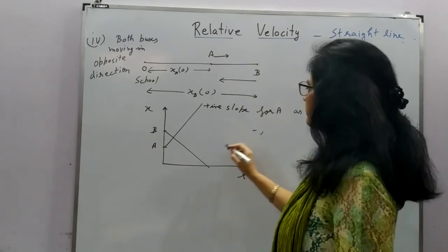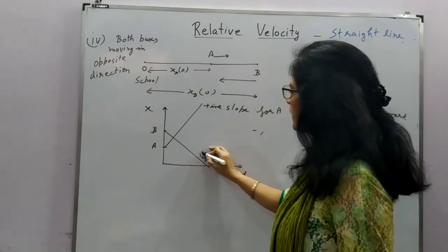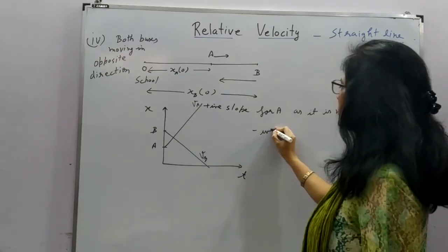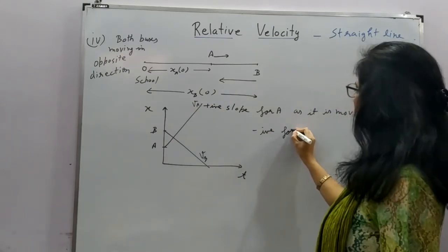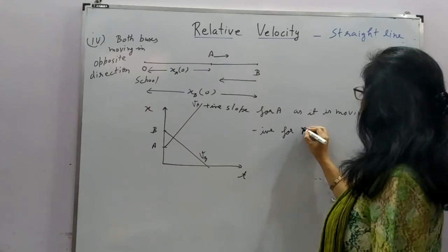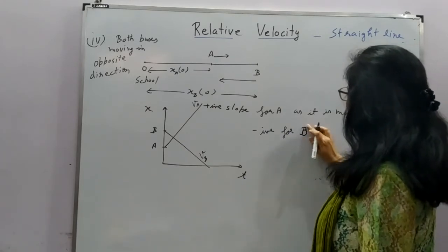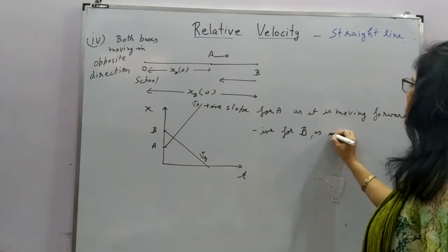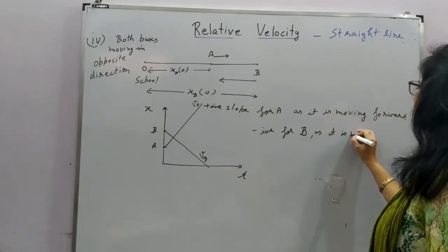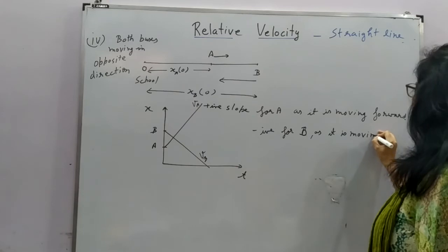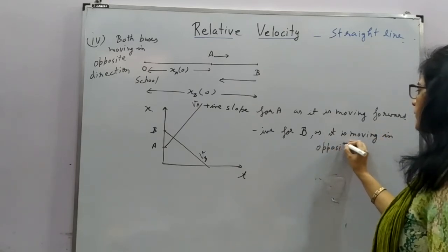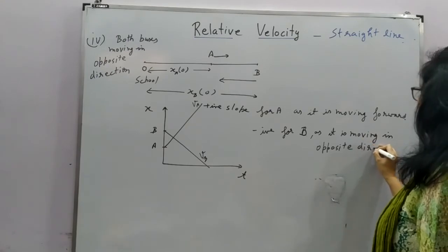And this is the negative slope for B as it is moving in the opposite direction.